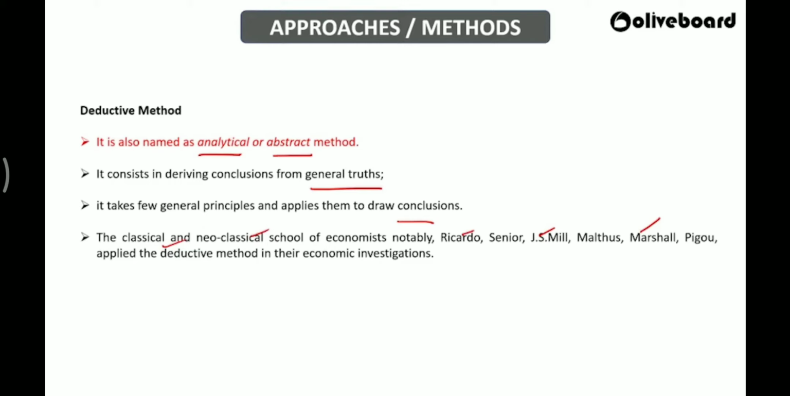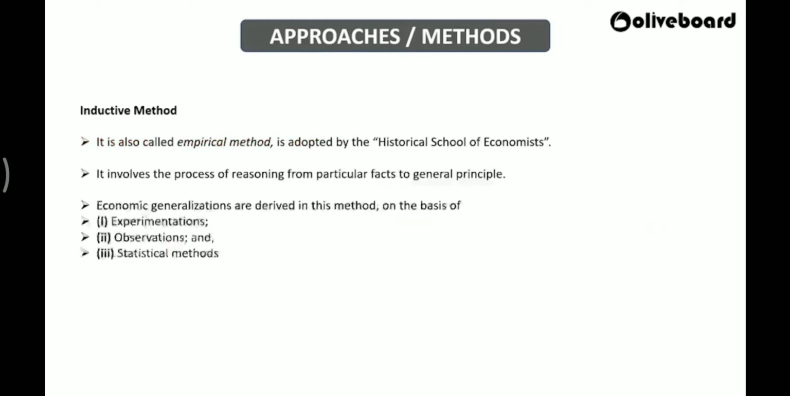So what does it mean, deductive method? You will observe certain things, and based on your assumptions, you will formulate your own theory, and then you will apply it to what? A particular event or a particular thing. So from generalized to particular, that is called what? Deductive method. The other name for deductive method is what? Analytical or abstract method. Next one is inductive method.